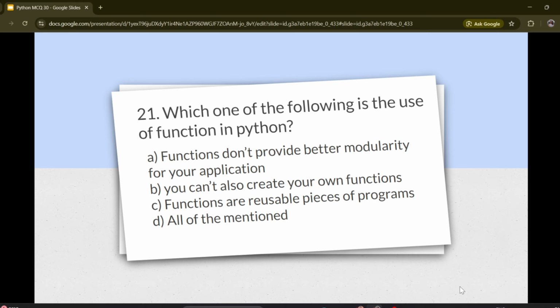Question number 21. Which one of the following is the use of function in Python? Options are A. Functions don't provide better modularity for your application, B. You can't also create your own function, C. Functions are reusable pieces of programs, D. All of the mentioned. Correct answer is C. Functions are reusable pieces of programs.